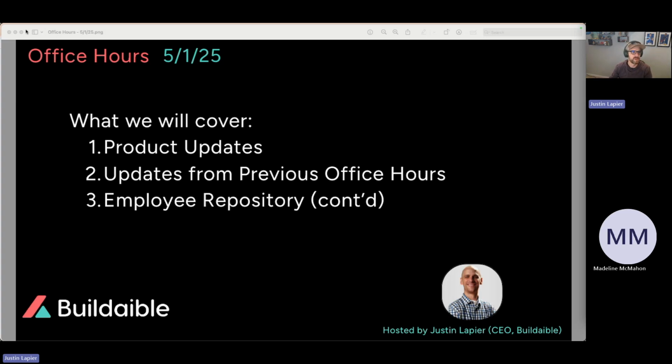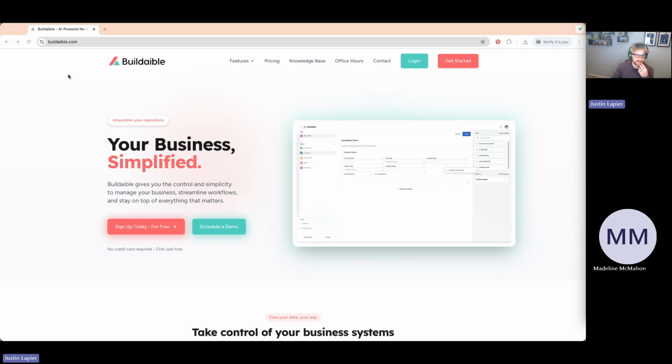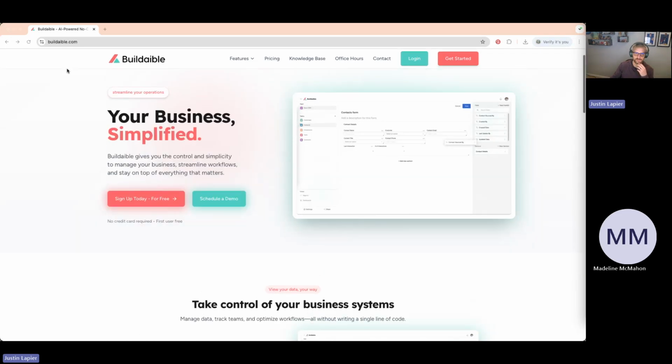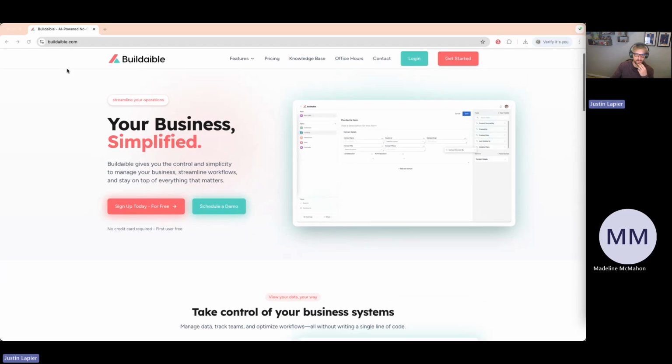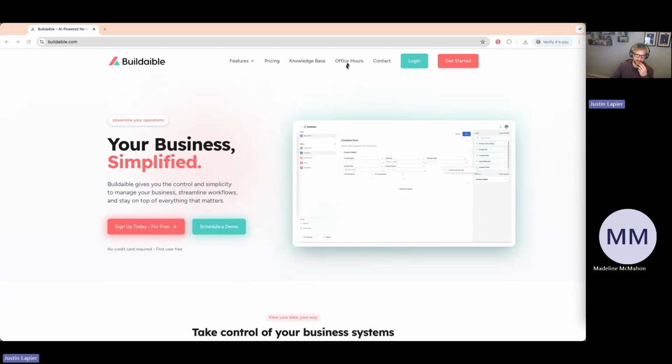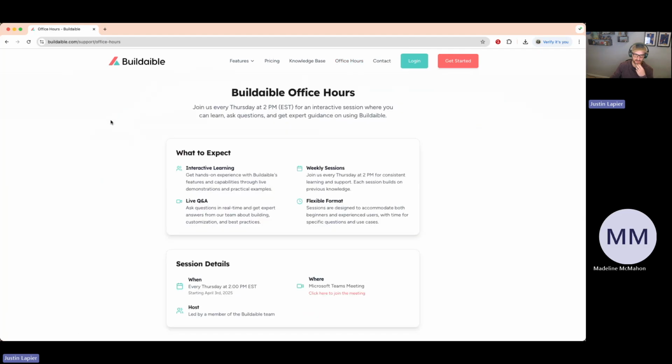Before we dive into actually doing the employee repository, let's talk over our release notes. I wanted to start out here today on the Buildable website for two reasons. One reason was our office hours, these sessions that we're having today. We have this link on our website that you can click to go to office hours.